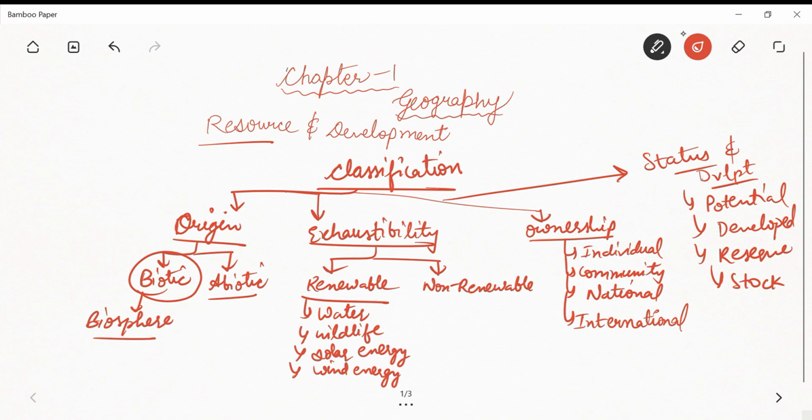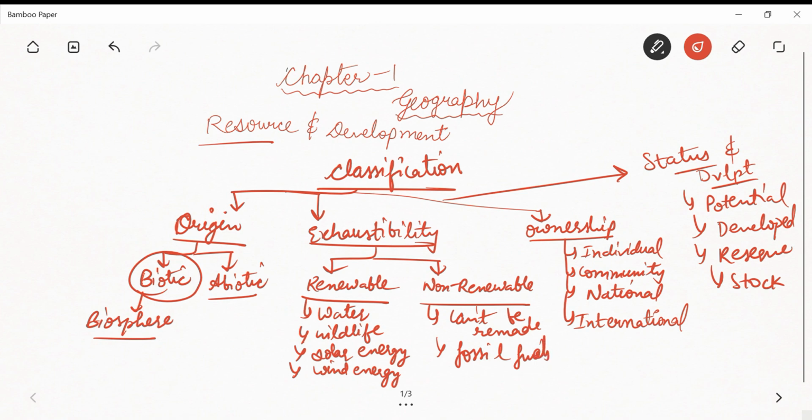After that, we have non-renewable resources. Non-renewable resources, once exhausted, cannot be remade, right? And they take a long geological period of time, like millions of years, in formation.